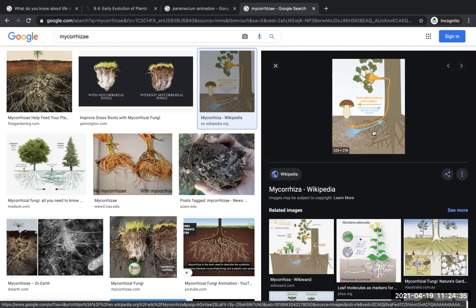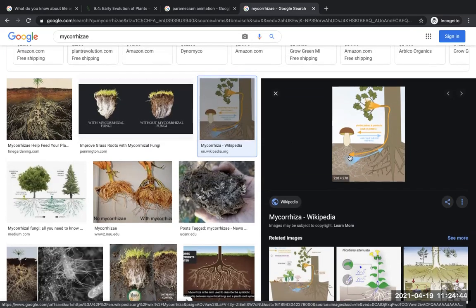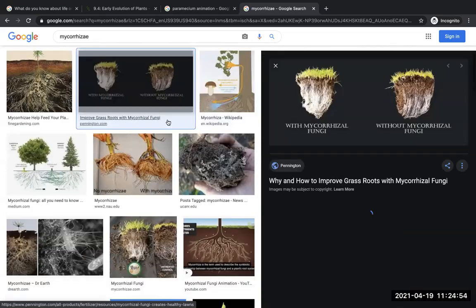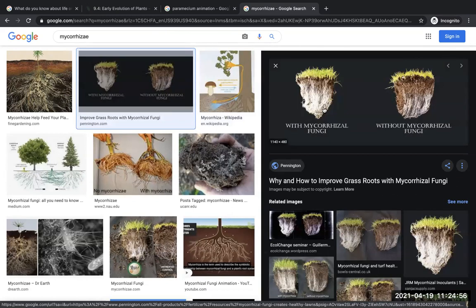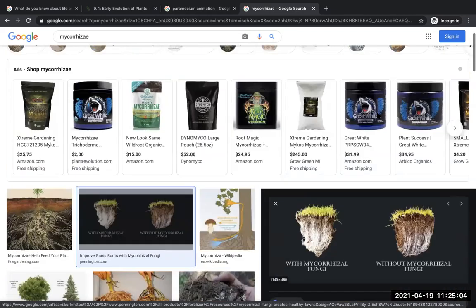So they are in a symbiosis, a relationship. Because they are good at giving water to plants, plants that have fungus grow better compared to the ones that don't have this fungus growing next to them. So if you have your lawn and the grass is growing with mycorrhizal fungi, it's gonna grow like this. Without it, it grows like this.